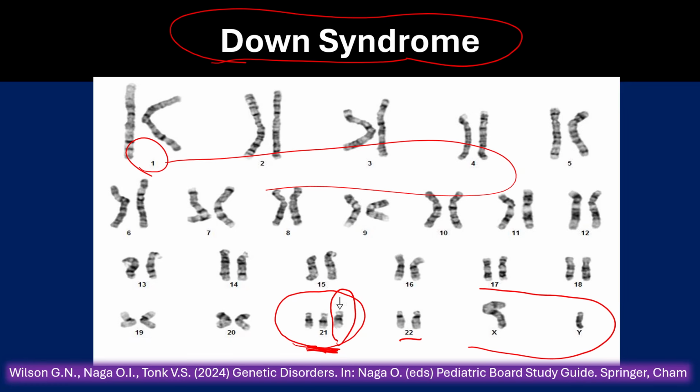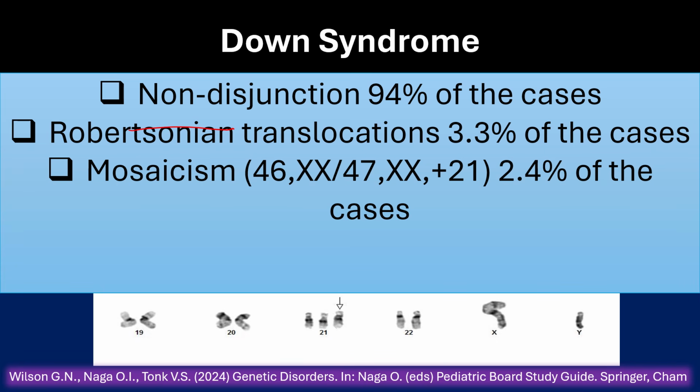These two are sex chromosomes, XY. So this is a boy with Down syndrome or trisomy 21. Trisomy 21 from non-disjunction is the most common type, 94% of the cases. Robertsonian translocations are 3.3% of the cases. Mosaicism, which is a mix between normal cells and trisomy 21 cells, is 2.4% of the cases.